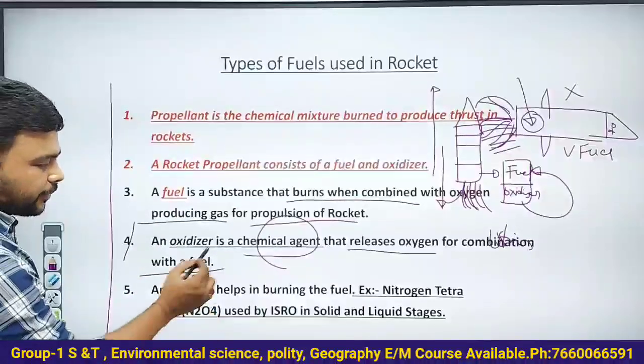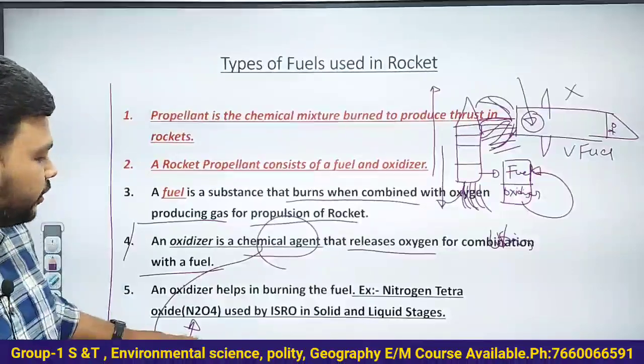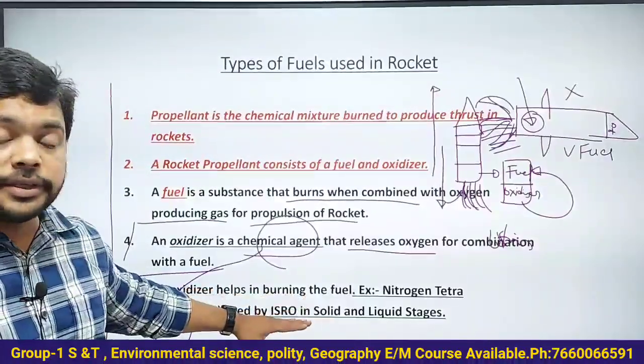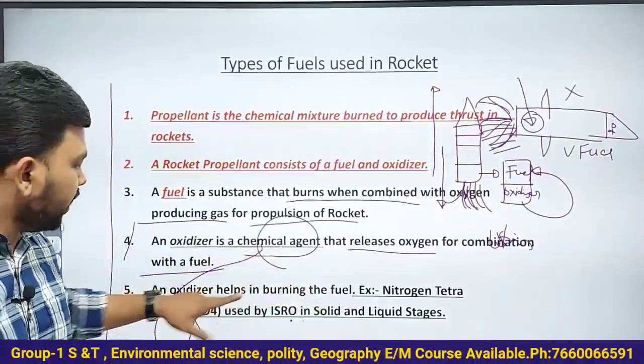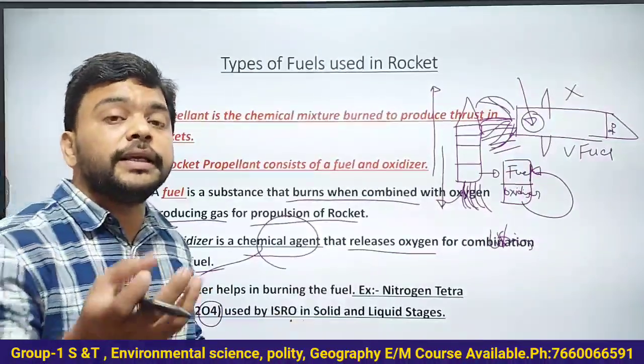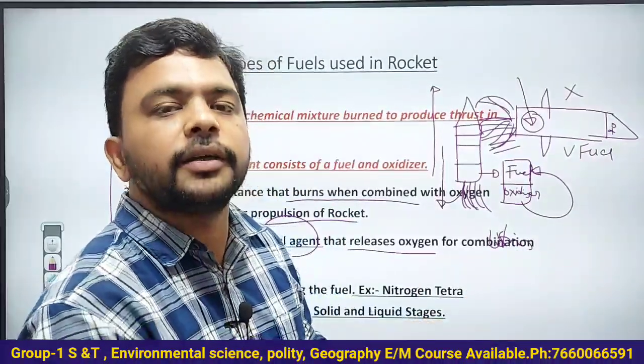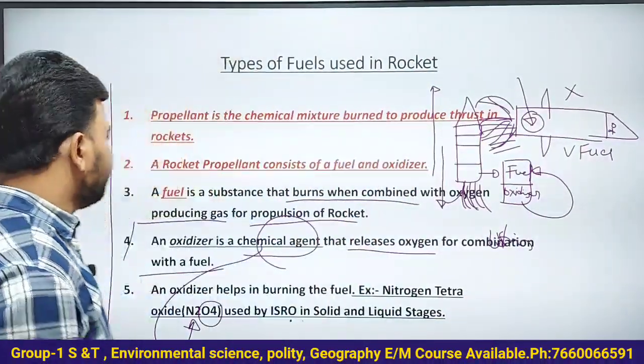An oxidizer, see here, is a chemical agent. ISRO is using nitrogen tetroxide in the solid and liquid stages. Why nitrogen tetroxide? Because it has oxygen. Oxygen will ignite the fuel, solid fuel or liquid fuel, and it will burn and the rocket will go up.